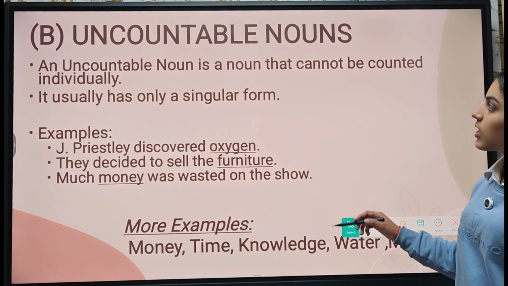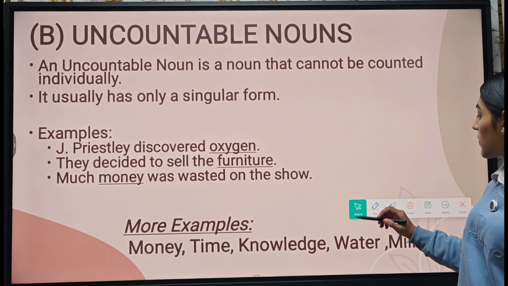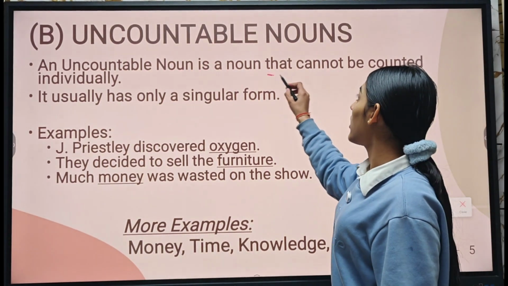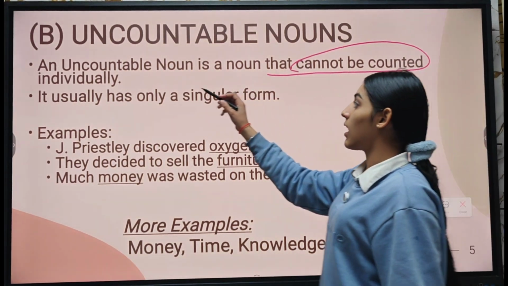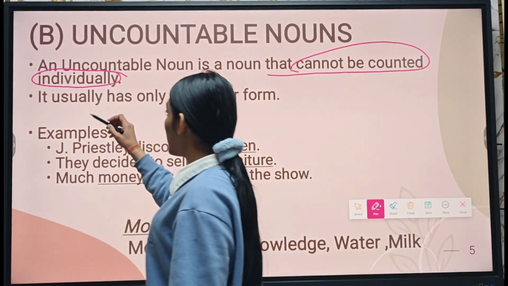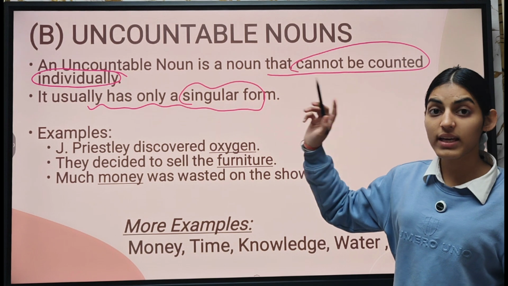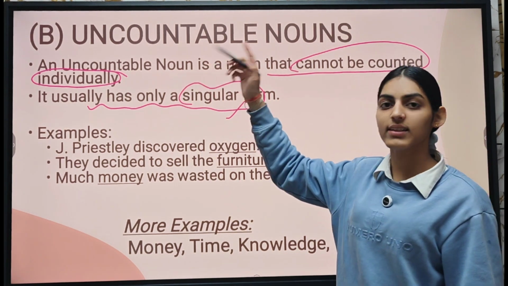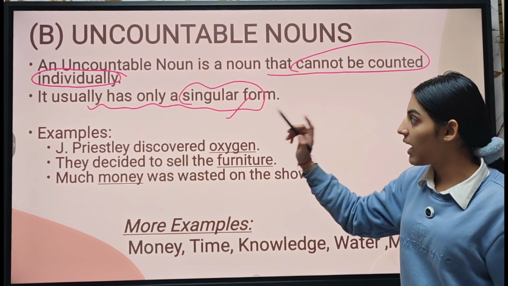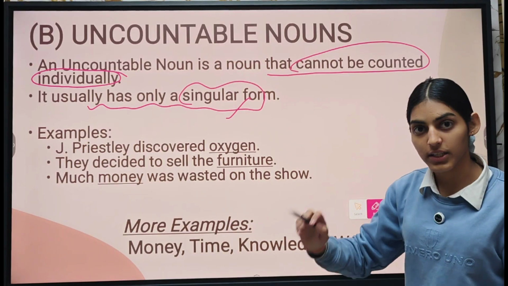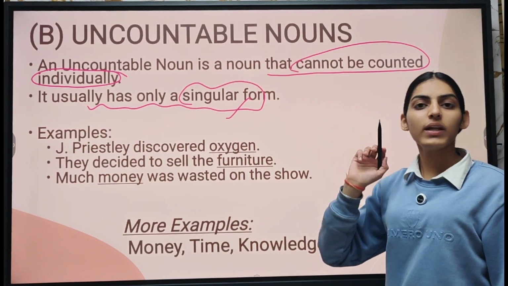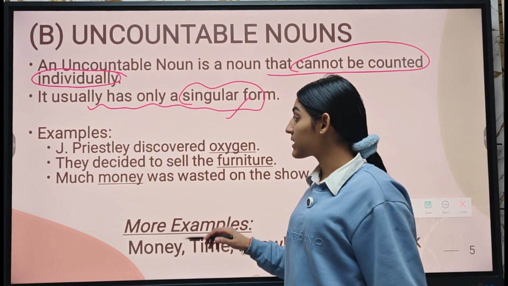Now, let's move on to the uncountable noun. These nouns cannot be counted. These nouns cannot be counted individually. They usually have only singular form. Very important to memorize this. Uncountable nouns are those which cannot be counted individually and they usually have singular form. Let's see some examples.